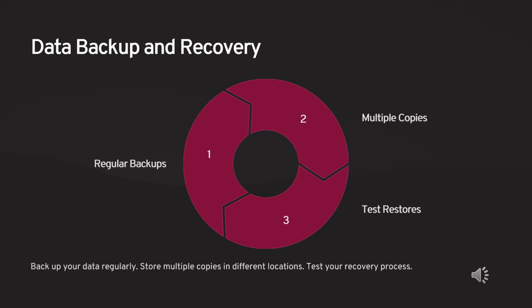Store multiple copies. Don't rely on just one backup. Keep at least 3 copies of your data: the original, a backup on an external drive or device, and another backup stored remotely. This way, if one copy fails, you still have other options. Use different locations. To protect against physical damage or theft, store your backups in different locations. This could mean using cloud storage, keeping an external hard drive at a different site, or using a combination of both.